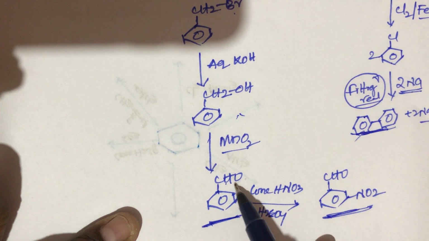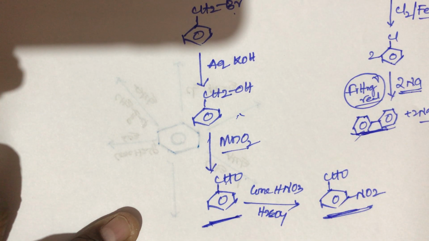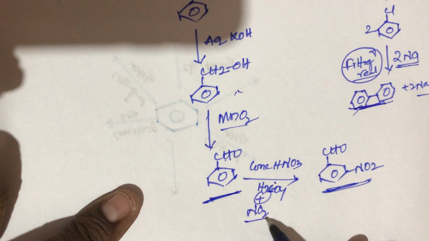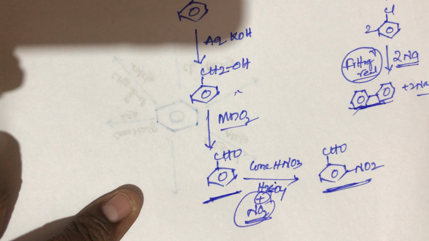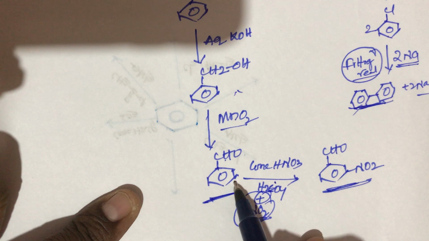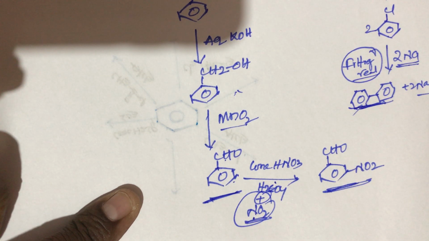Why? Because this CHO group belongs to the minus M group, and a minus M group is always meta directing. In this nitration reaction, NO2 plus is the electrophile. This electrophile will always attack the meta position, because the CHO group is a strong minus M group, and the meta position has more electron density. So the NO2 will always attack the meta position.